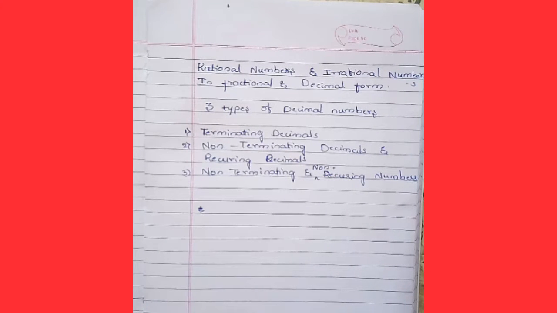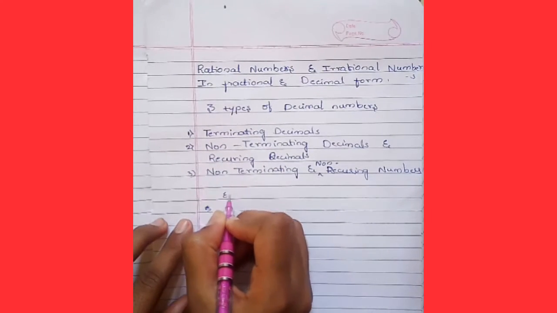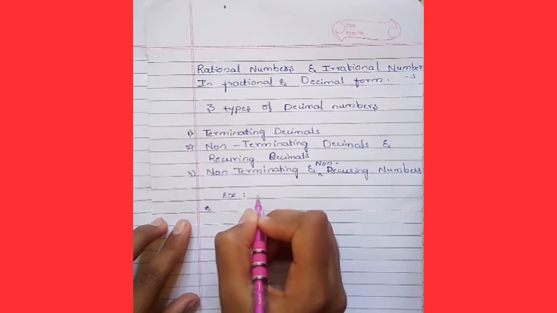Non-recurring numbers means infinite numbers after the decimal point, and there is no repetition or pattern of the numbers after the decimal point. Okay, I write here examples for terminating decimals.